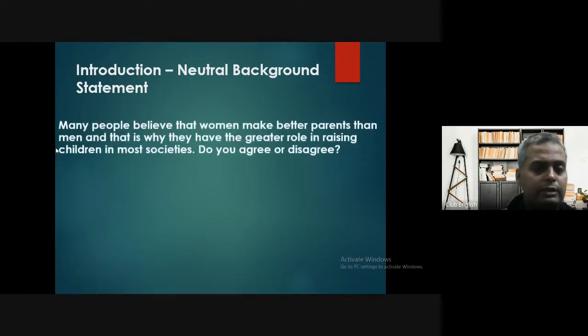So this is the question, as you can see, a sample question which we have picked. Many people believe that women make better parents than men, and that is why they have the greater role in raising children in most societies. Do you agree or disagree? Okay, I'll give you 1 minute to ponder over it. Please see the question.